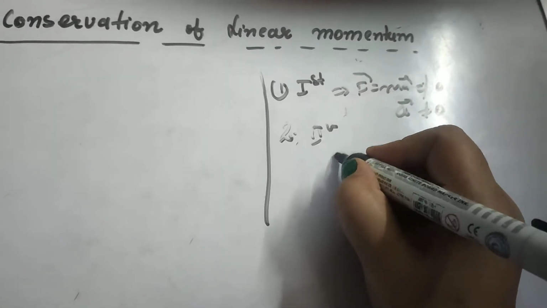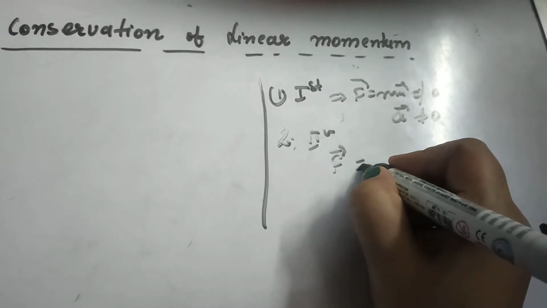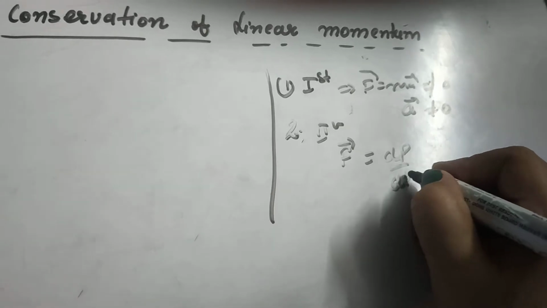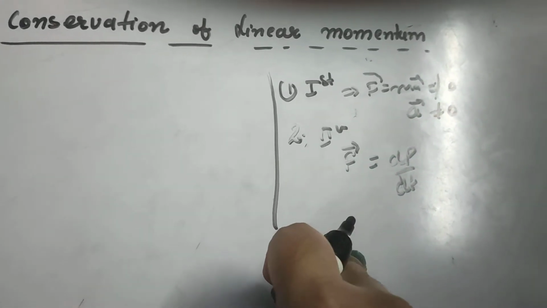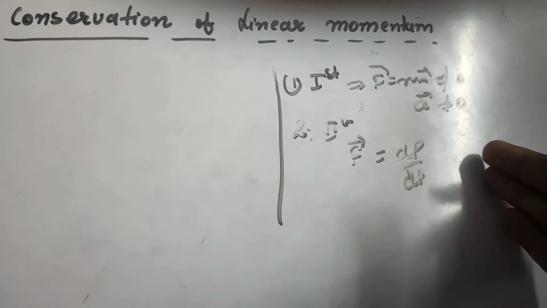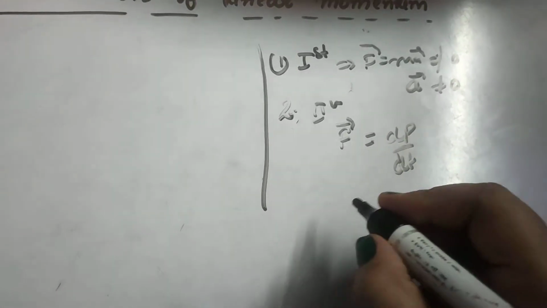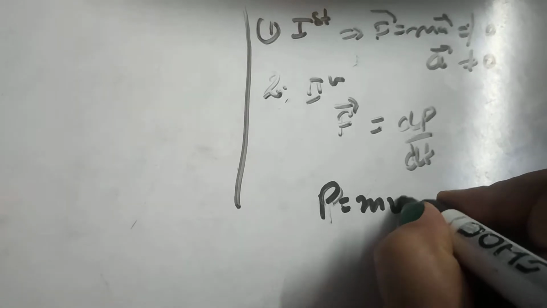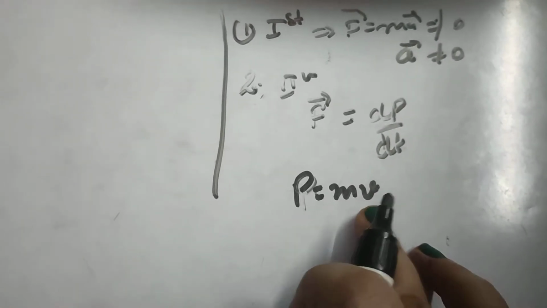In the second case, the force is equal to the rate of change of momentum of the body, meaning whatever force you apply, the body comes in motion and hence there is change in momentum. Change in momentum means, suppose momentum is represented by P, P is equal to mv, we know that, right? Mass into velocity.